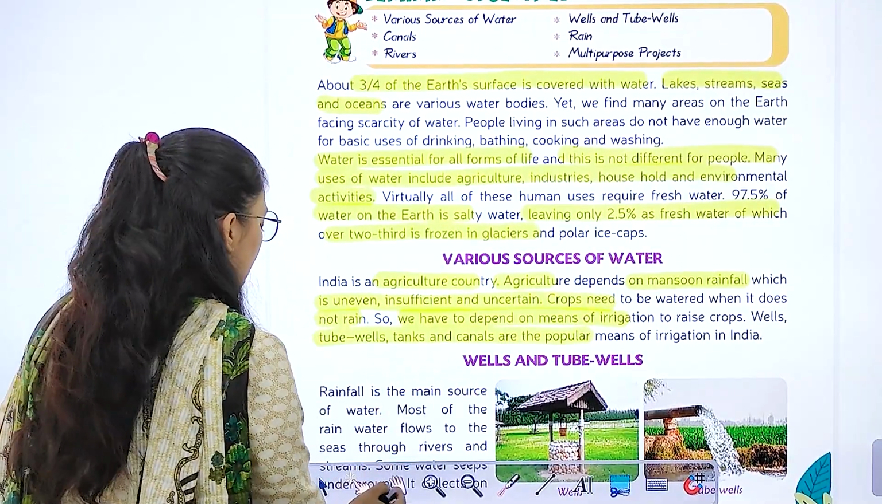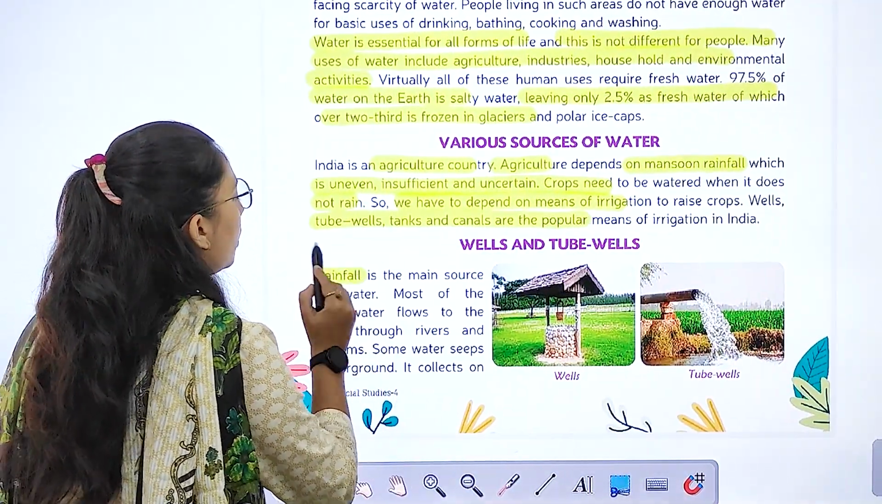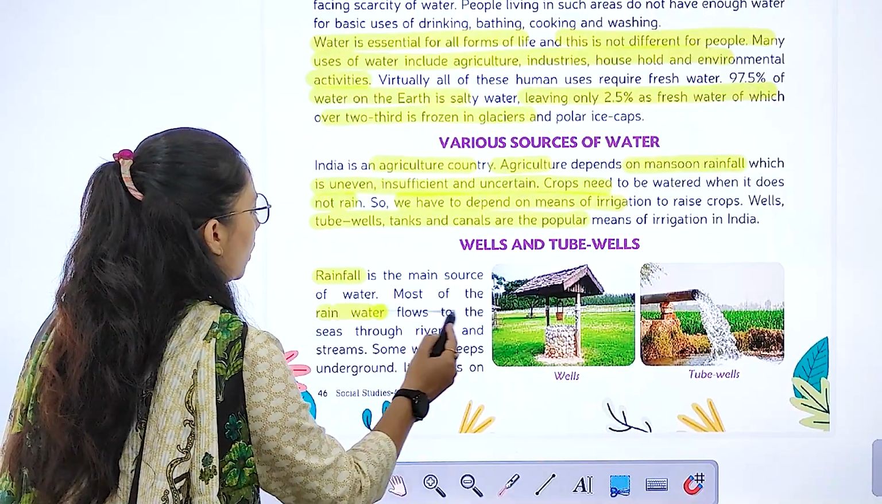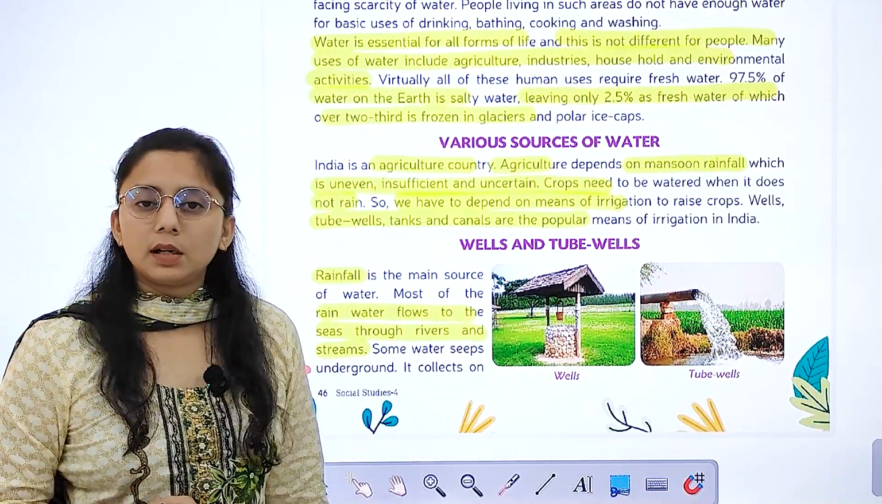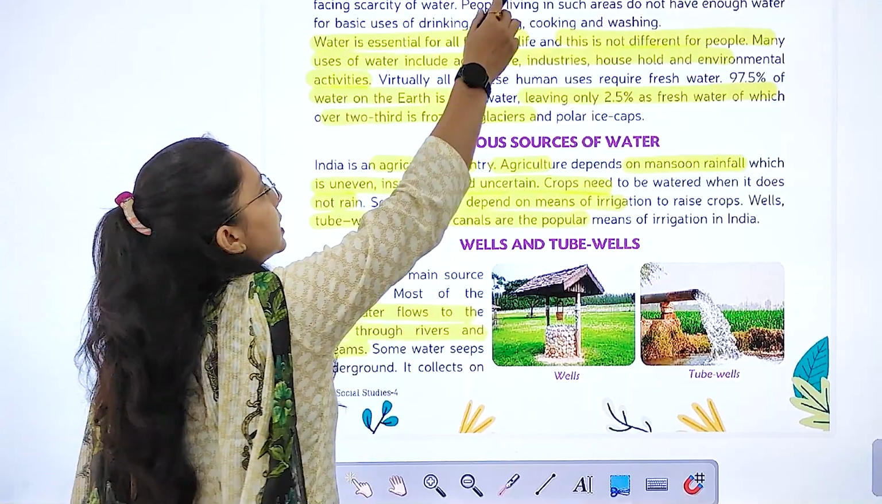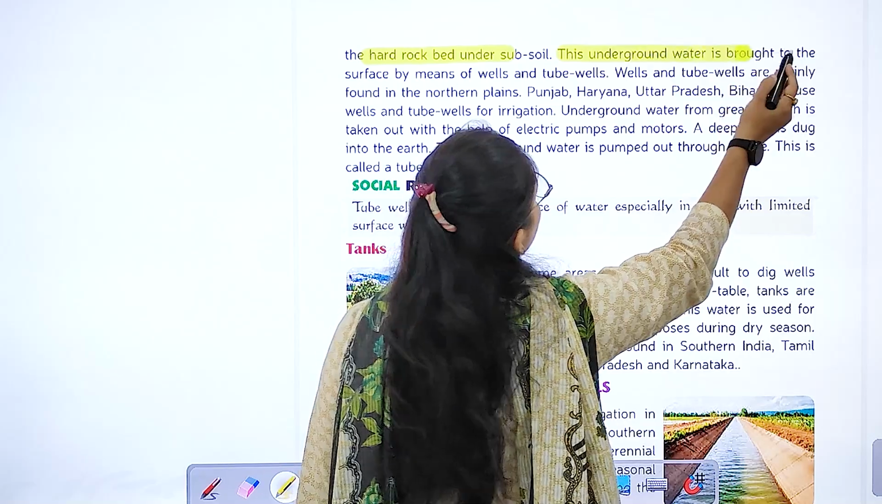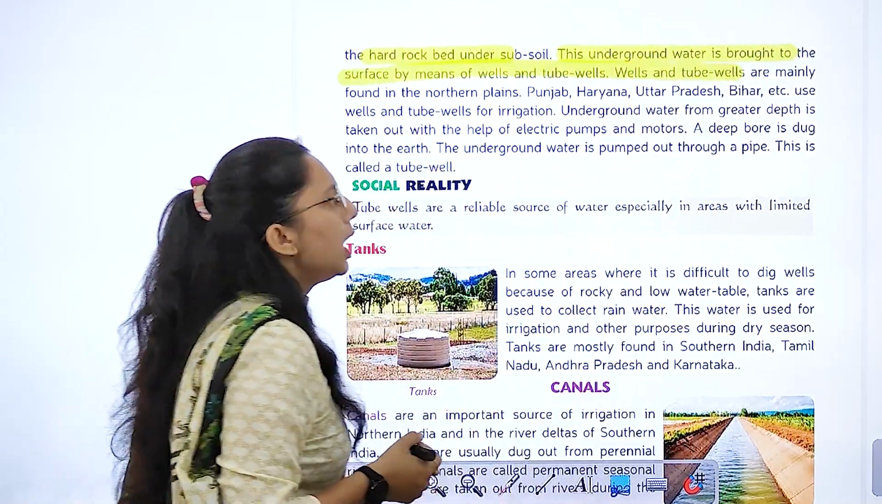So next is wells and tubewells. They are also used for irrigation. As you all know, rainfall is the main source of water. Most of the rainwater flows to the sea through rivers and streams. Some water seeps underground and collects on the hard rock bed under the subsoil. This underground water is brought to the surface by means of wells and tubewells.